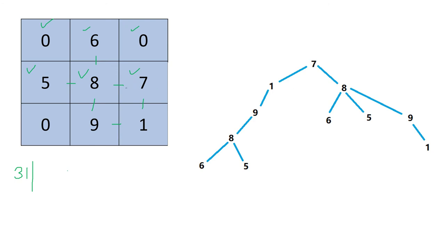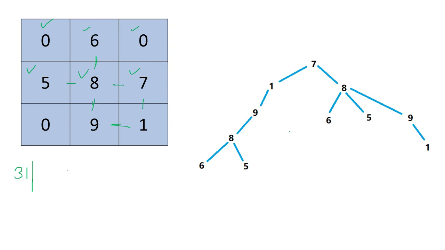From 8 where can we go? We can go to 6, 5 and 9. And from 9 where can we go? To 1. Okay. If you look at this diagram, from 7 we can go towards 1 and 8. From 1 then 9. Then from 8 we can go to 6 and 5. And from 8, 6, 5, 9, 1.